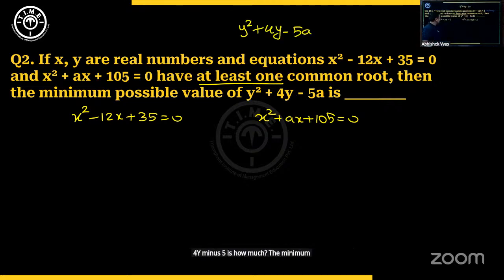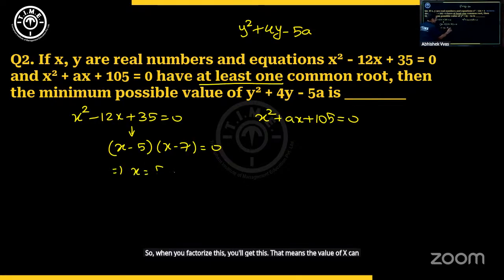The minimum possible value. Okay, let's try to do one thing, because here we have no unknown. Let's try to solve this equation and find the roots, the values of x. So when you factorize it, this becomes x minus 5 into x minus 7, because the factors of 35 are 5 and 7, which will add up to minus 5 and minus 7, which will add up to minus 12. So when you factorize this, you'll get this. That means the value of x can be 5 or it can be 7.